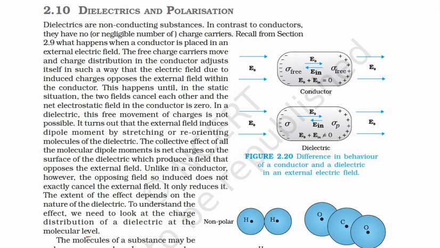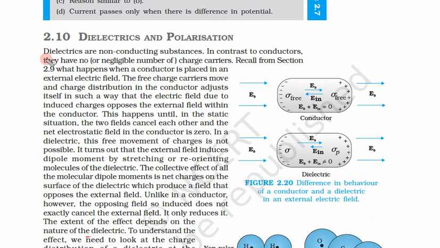Now let us move to another important topic, which is dielectrics and polarization. Just a few minutes back we have heard the word polarization. Now let us see what dielectric materials are and what polarization is.